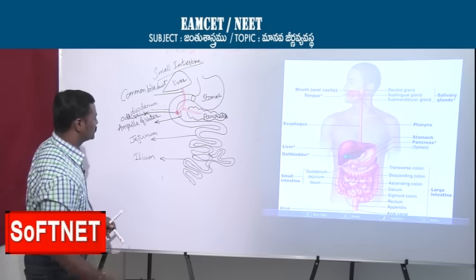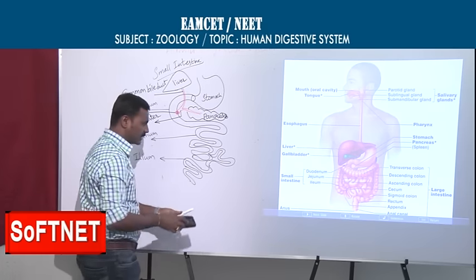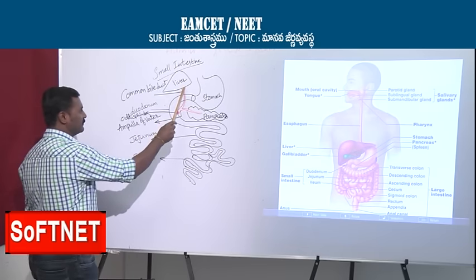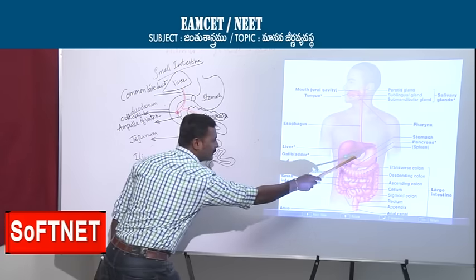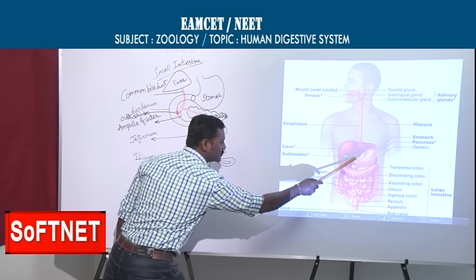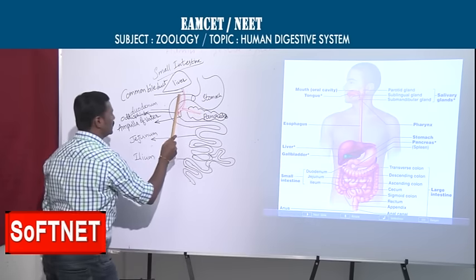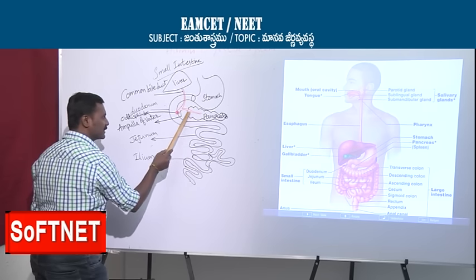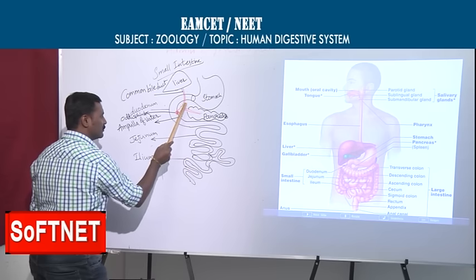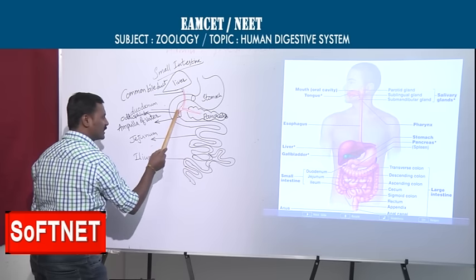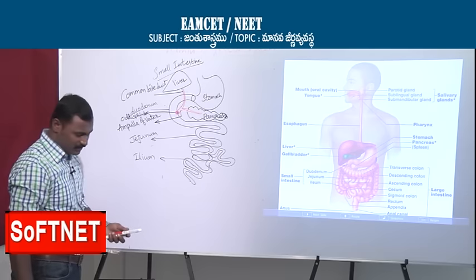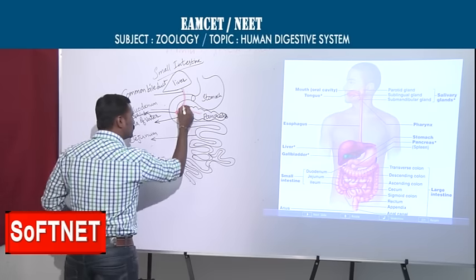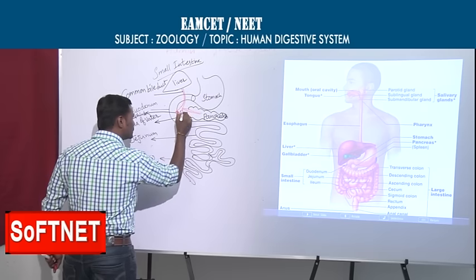In this duodenum, if you zoom in once again, you can see clearly. From the liver, you observe the green color: that is bile juice coming in this way. That's why we call it the common bile duct, and from the pancreas, the pancreatic duct. From liver it is coming, from pancreas it is coming.